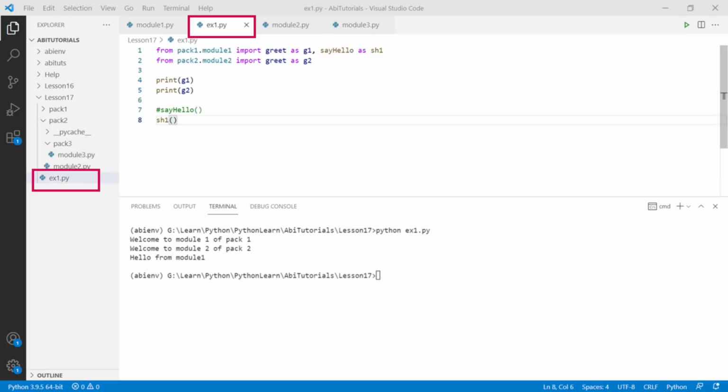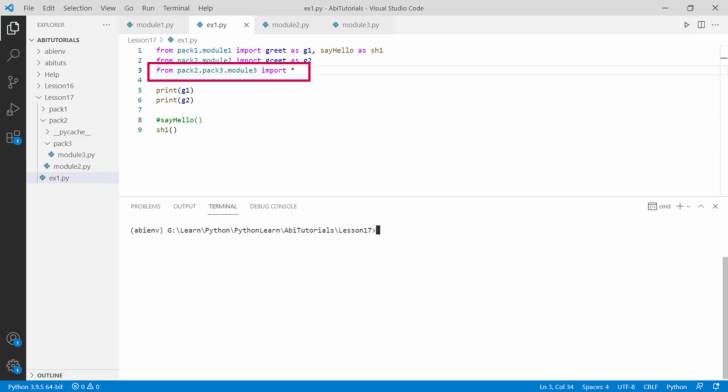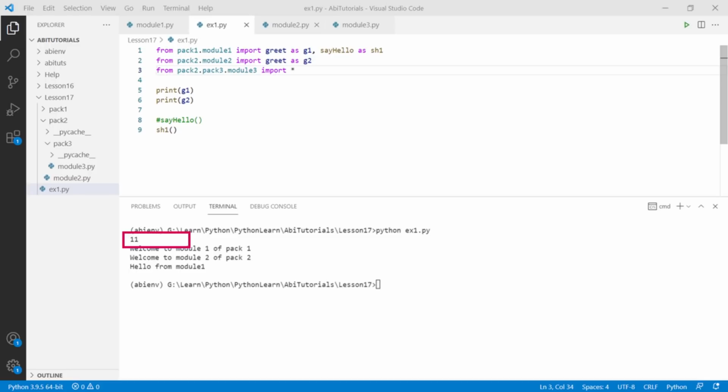Let's now go back to our ex1.py and import module3 from pack3. Since pack3 is a subpackage of pack2, we have to import it as from pack2.pack3.module3 import star. Let's run this program. You will be able to see the number 11, which was the sum of 5 and 6 that we added in module 3. It is executed even though we have not called the function in ex1.py. Such type of issues are common in packaging and we will see a method to avoid this issue.